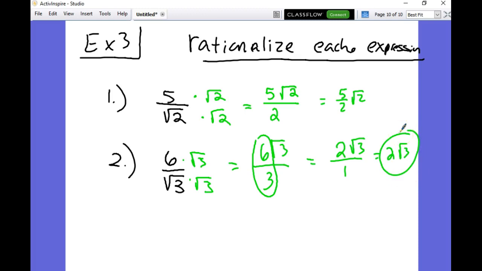Now this is all just old stuff. I'm not too worried about the reducing and simplifying. I'm worried about, do you understand getting to this step. I would like you to be able to do that, but that's what we're focused on right now. Let's do another one. How about, matter of fact, we'll do one for you guys. Do this one. See what you get. 7 over the square root of 5.